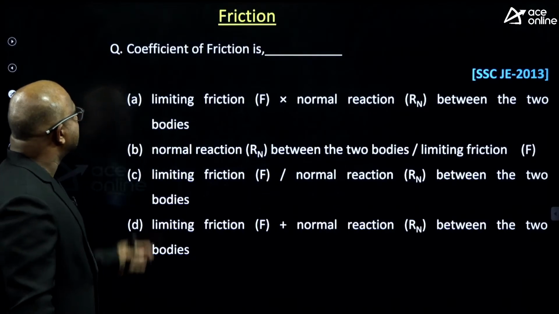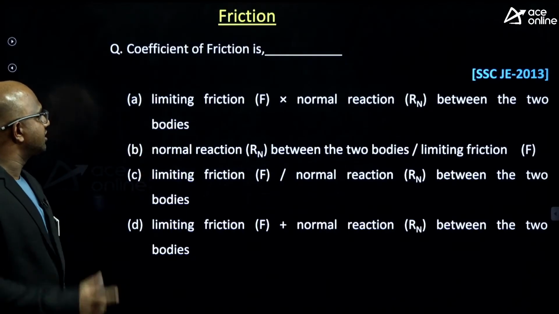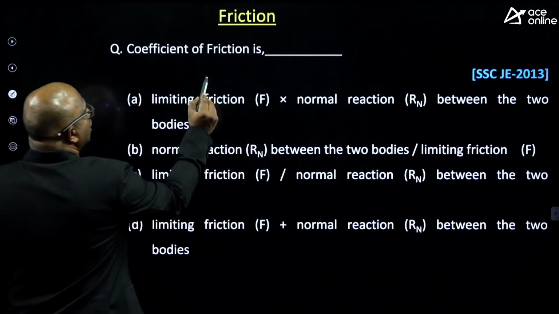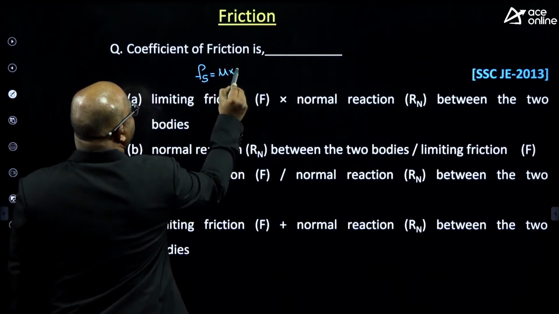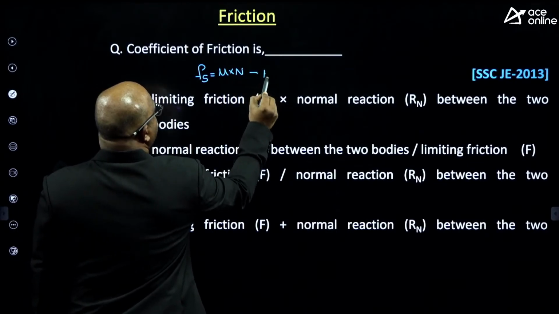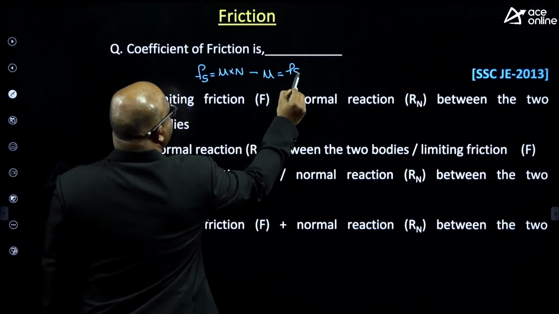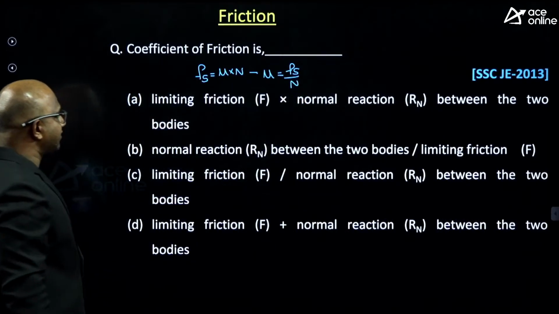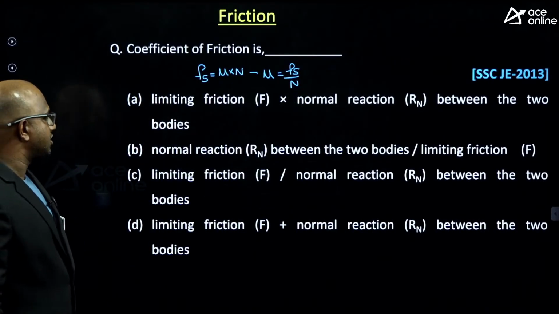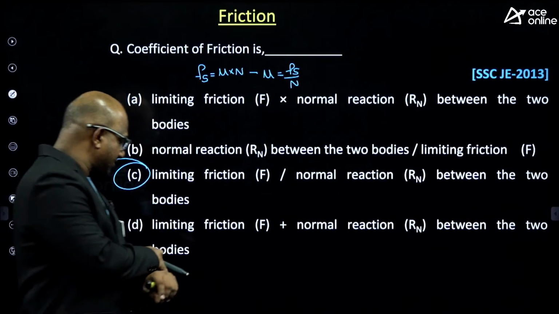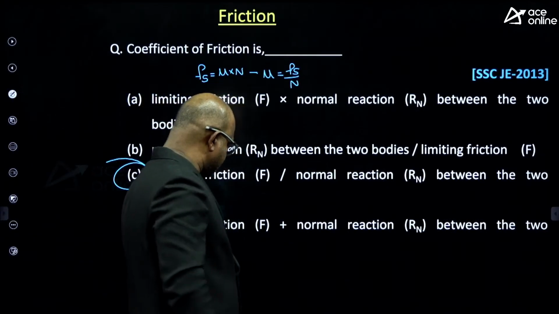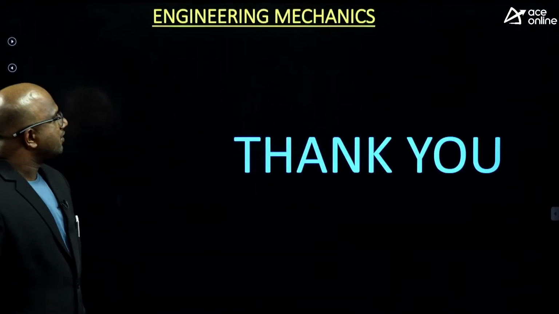Then the last question, the coefficient of friction is, tell me, guys, you know that limiting friction equals coefficient of friction multiplied by normal reaction. So I can write coefficient of friction equal to how much, guys? Fs by N. I can write, guys, friction force by normal reaction between two bodies. It is matching with option C, guys. Yes. I hope this is clear.